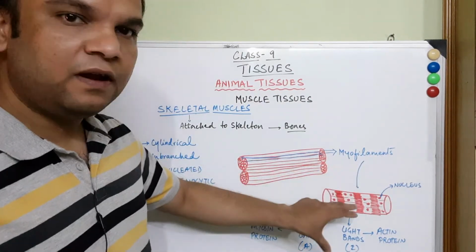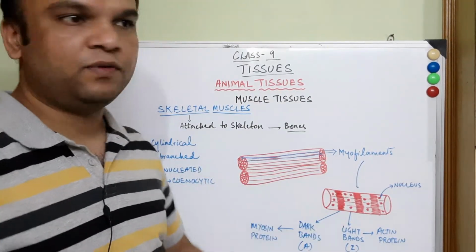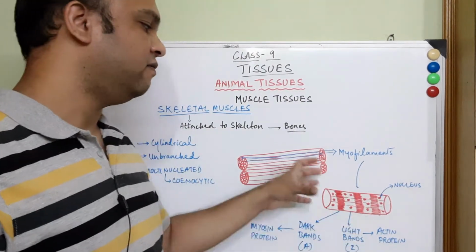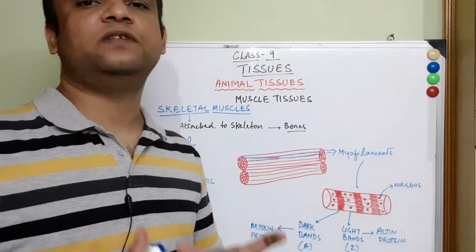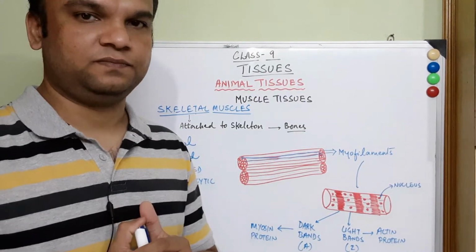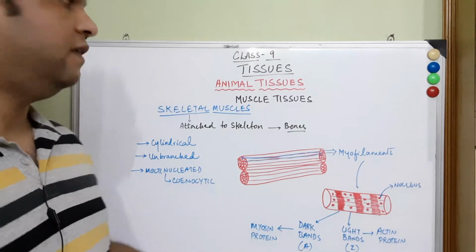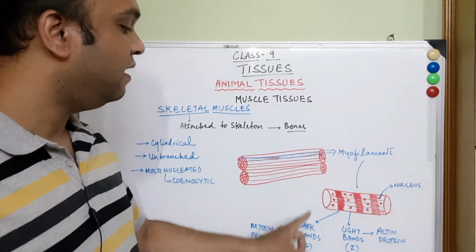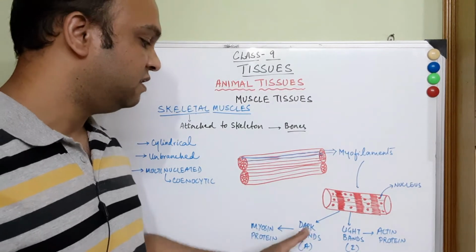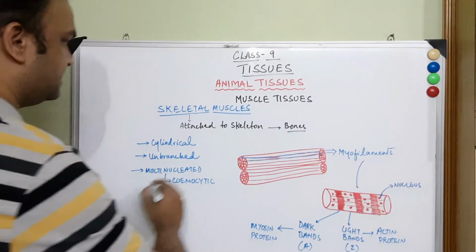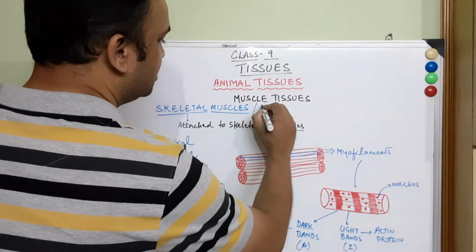These are the myofilaments. Myofilaments again are composed of myofibrils. So the association of these myofibrils and myofilaments constitutes the muscle tissue which is called skeletal muscle tissue. So this is the structural framework of the skeletal muscles. Because these muscle tissues have striations, meaning bandings on them, they are also called striated muscle tissues.